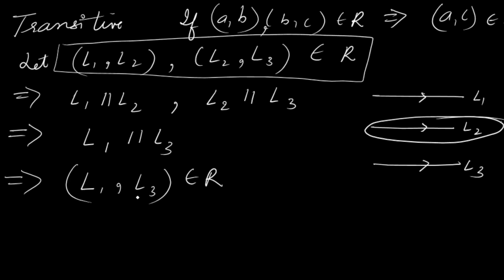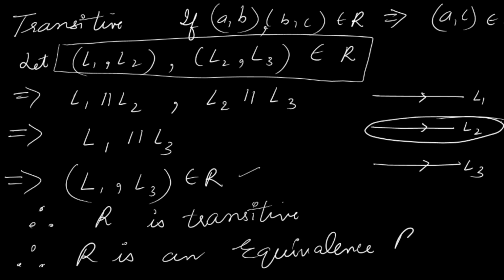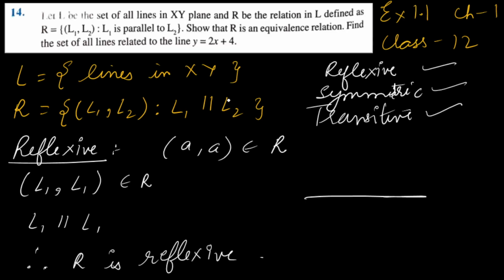Therefore, relation R is transitive. Now we have proved the given relation is reflexive, symmetric and transitive. So we can write that relation R is an equivalence relation. It's very easy if you know the definitions. From the definitions themselves we can easily prove that the given relation is an equivalence relation.